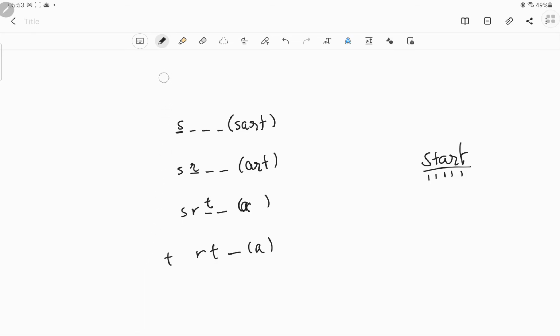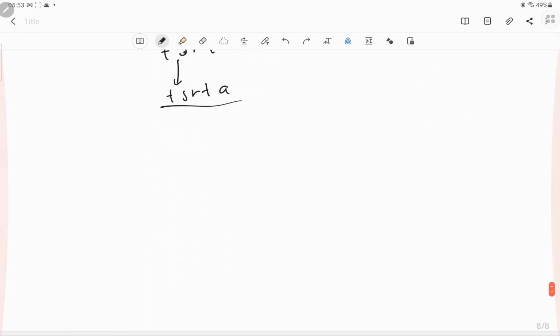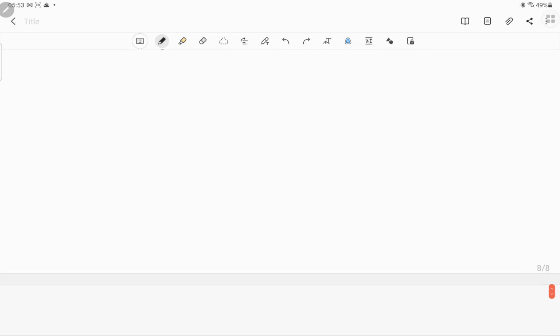Let me clear this up. I don't need to clear this up. Okay. Now let me show you another, I think, more intuitive approach. So what we have is START as a string. In this approach, we will create another string. Suppose we call it temp, and just copy the same string into it, START.